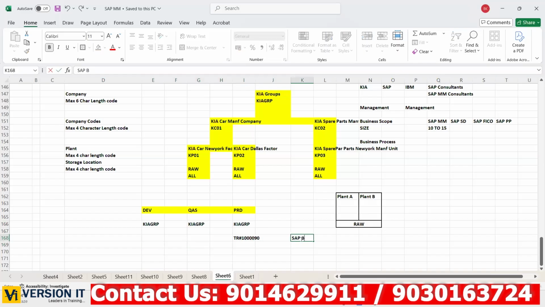SAP Basis. The SAP Basis team will move this. So any questions? You can take any example. A lot of businesses are there, right? Dell Electronics, we have some Nestle, we have some pharma companies. Take any example, maintain that structure in that Excel sheet, and then start creating the company in your SAP system.